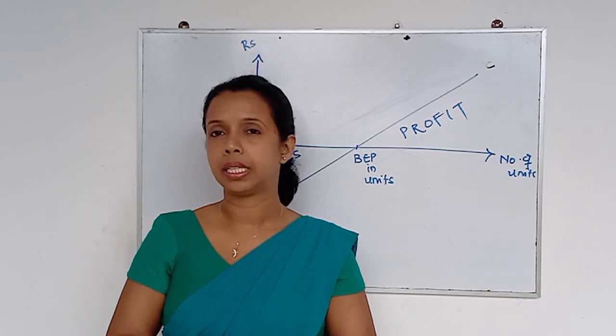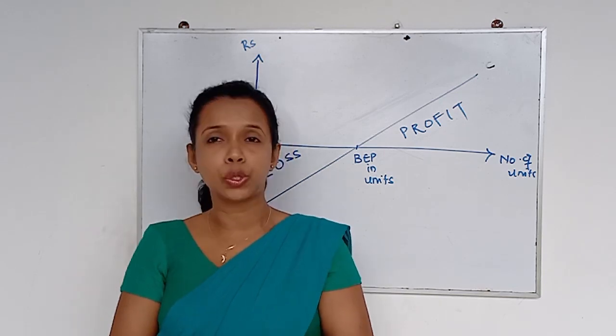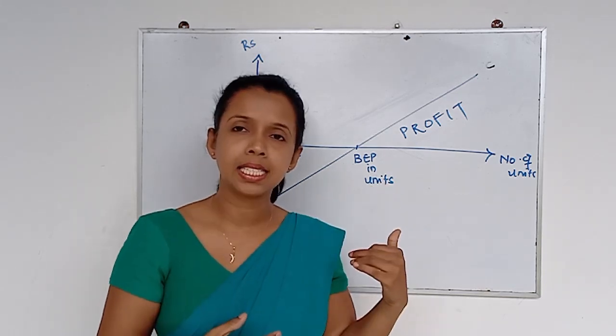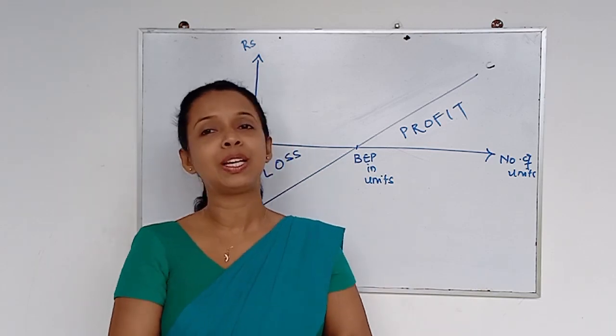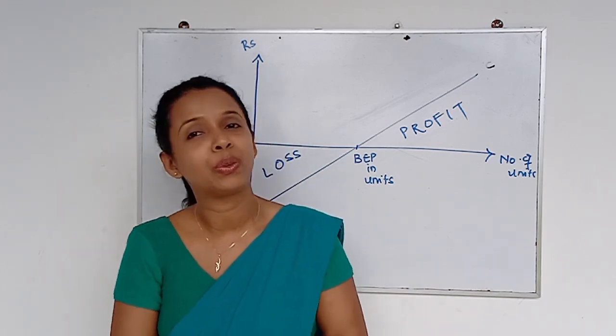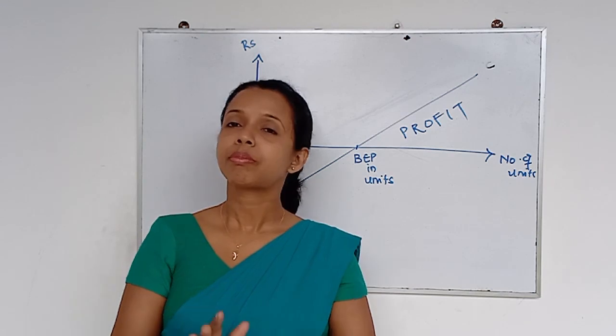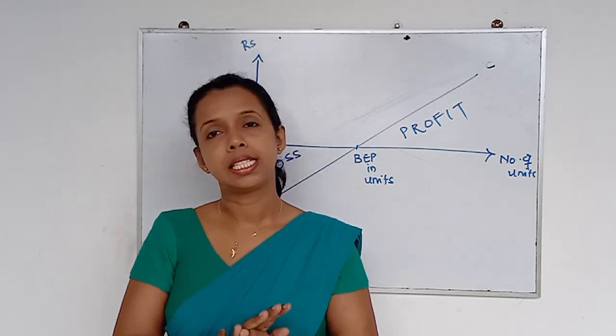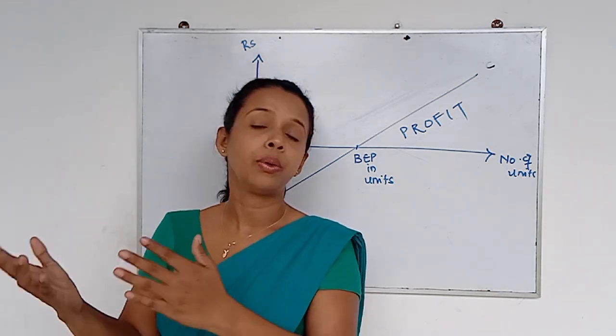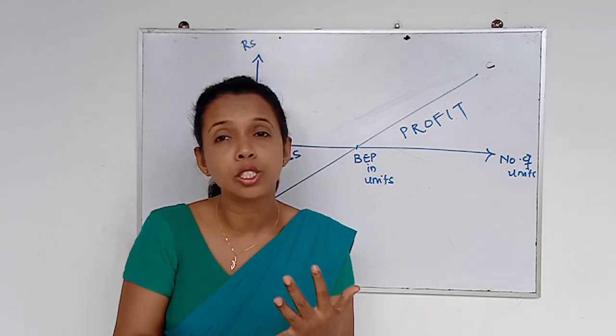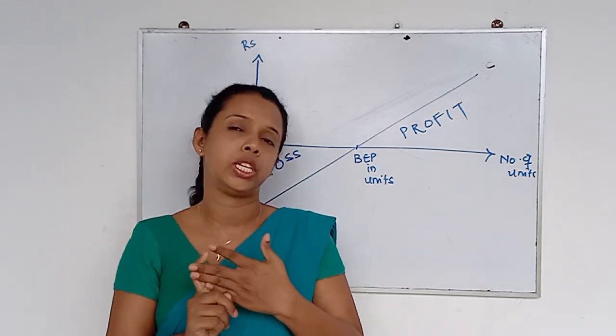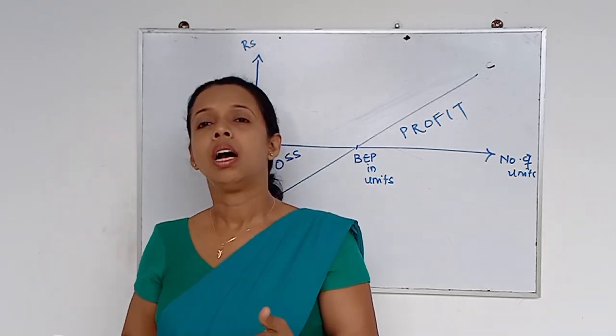And can you remember, I told you, we don't have any stock. For this analysis, that means the number of units you produce is exactly similar to the number of units we sold. Yes. But think about this. In the practical scenario, no, I don't have any stock. I don't have raw material stock. I don't have work in progress or finished good. Then now what happened?